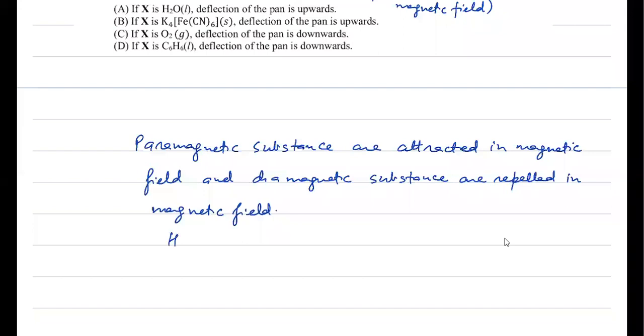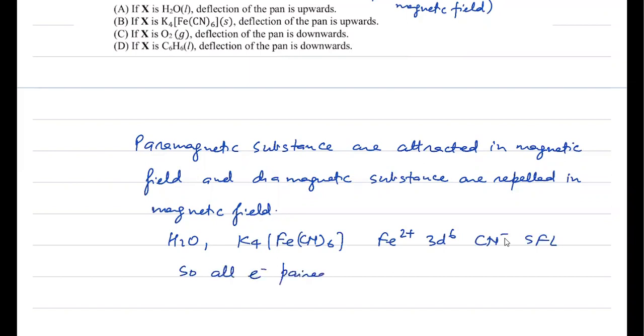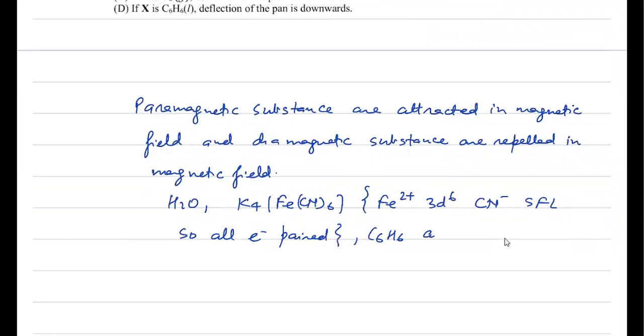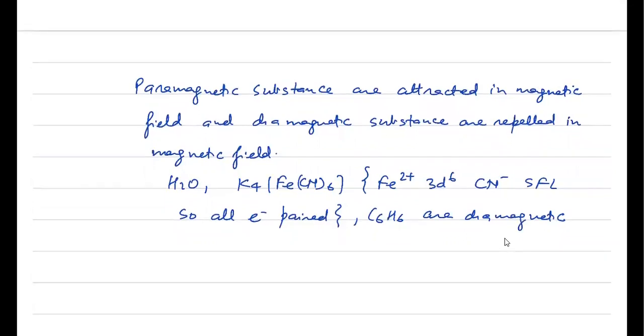So here water. K4[Fe(CN)6]: you can notice it is actually the Fe2+ form, which is a 3d6 configuration, and CN minus is a strong field ligand. So all electrons are paired. So this is diamagnetic, and benzene is also diamagnetic. These diamagnetic substances will be repelled by the magnetic field, so upward deflection, because they will show repulsion.